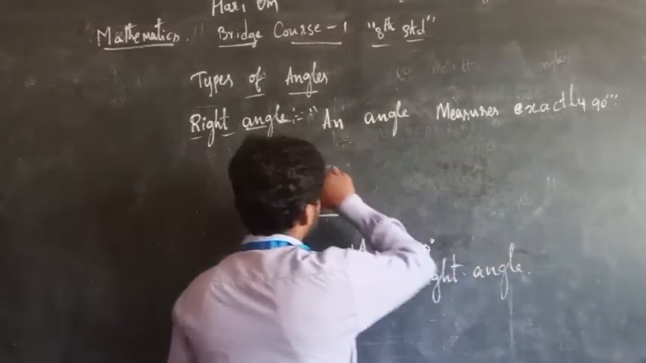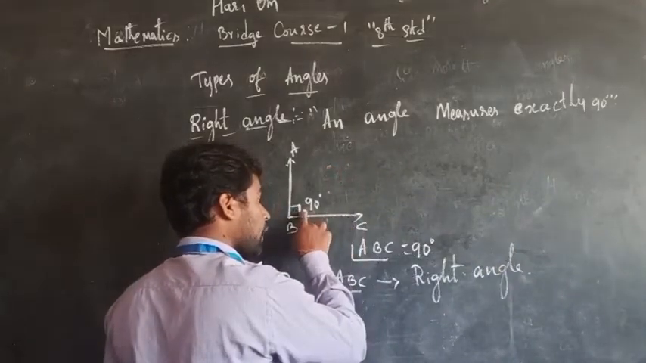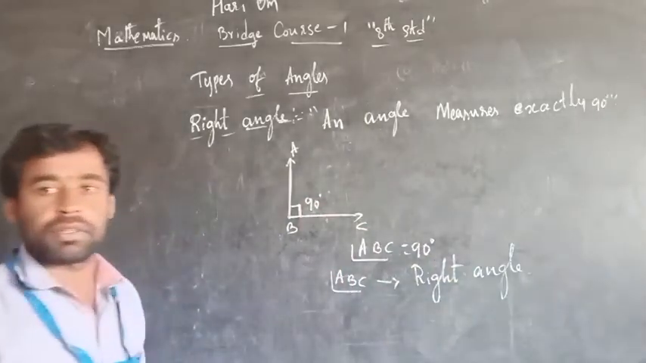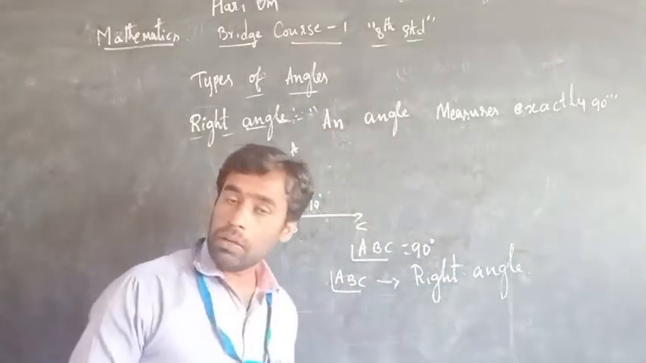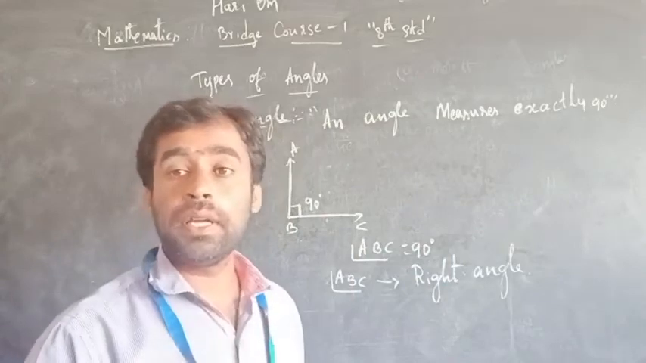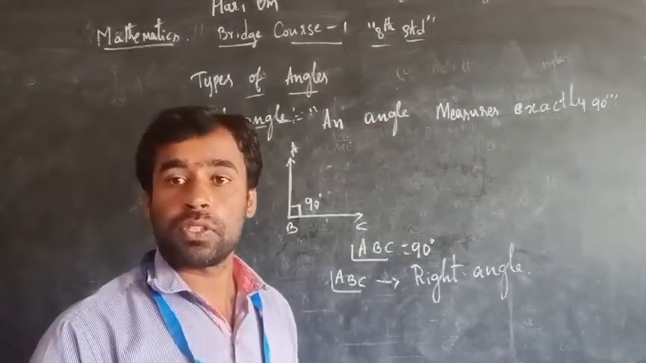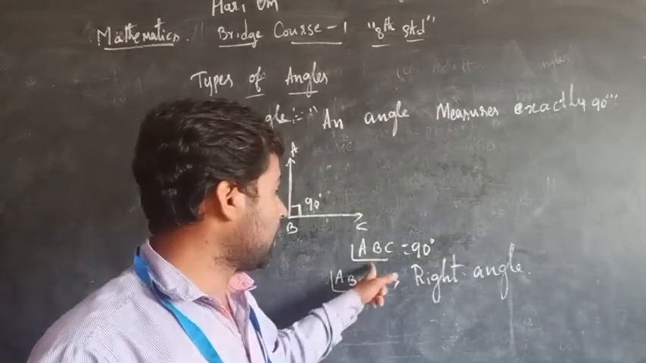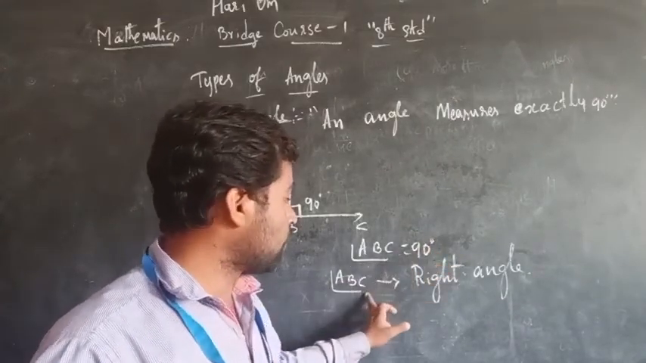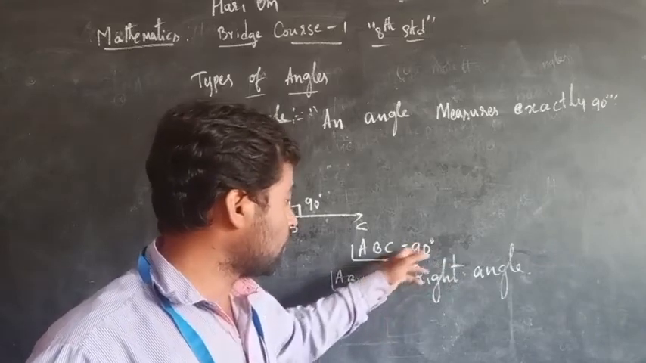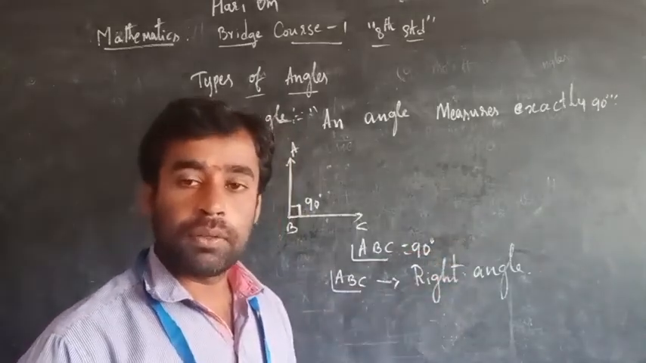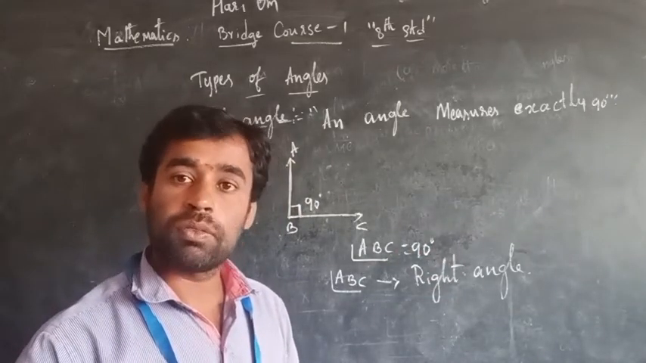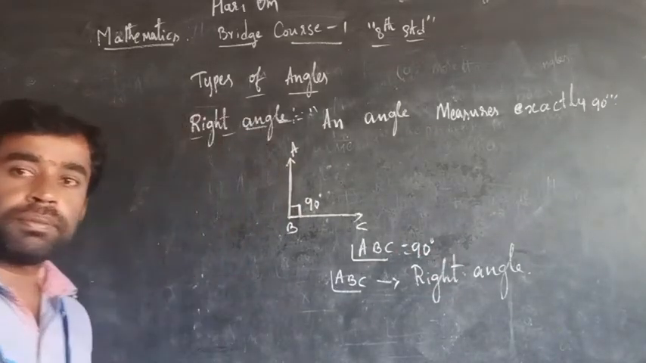Is it clear? A, B, C. Here angle B is equal to how many degrees? 90 degree. Hence it is what we call a right angle. Is it clear? Friends, an angle should be equal to 90 degree. When an angle measures exactly 90 degree, hence it is what we call a right angle. Here angle ABC is equal to 90 degree. So we can conclude that when an angle is equal to 90 degree, it is a right angle. Take down this one.